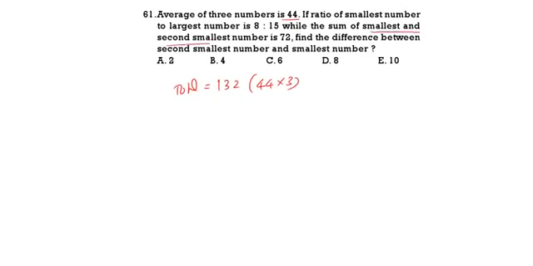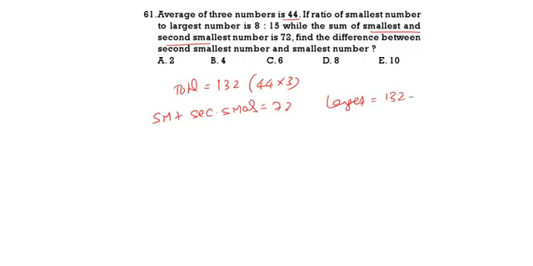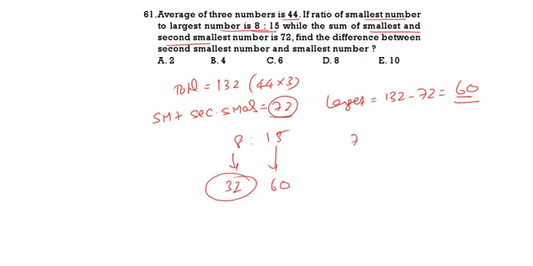Smallest plus second smallest is equal to 72. Then what is the largest number? 132 minus 72, that is 60. Here, smallest to largest is 8:15. That means 15 will be 60, 8 will be 32. So out of smallest and second smallest, one number is 32. What is the other number? 72 minus 32, that is 40.